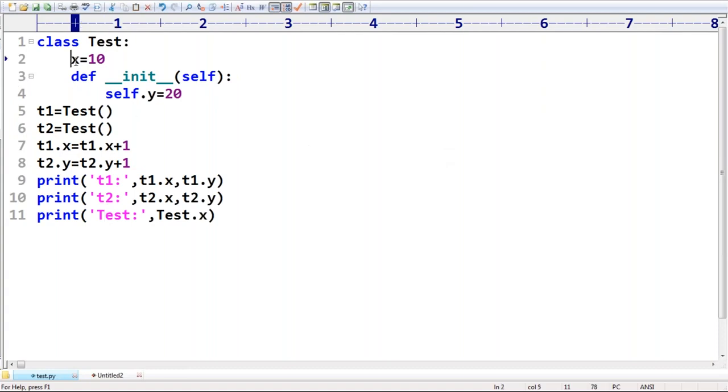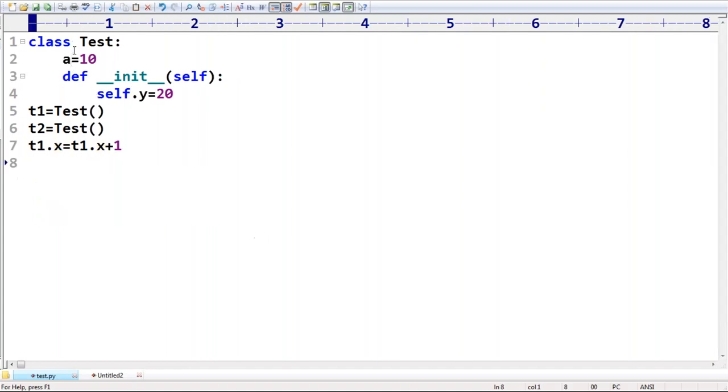Next, Divya is asking a small doubt. Here A we are taking, this one is the A. The doubt is like this: T1 dot x is equal to T1 dot x plus 1. Can you please tell, is it valid or not? Observe carefully, each and every person. Is it valid or invalid?